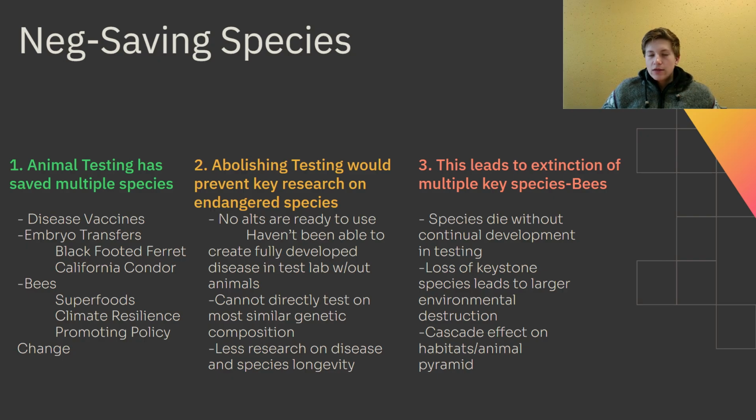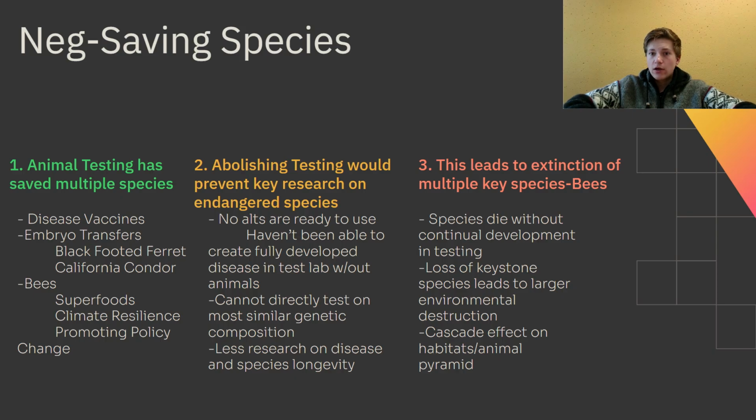Humans have specific composition in DNA that responds to disease in certain ways, and animals across all the animal kingdom respond differently from humans, and so it's a lot harder for us to be able to pin down their longevity when it comes to disease and their health, when it comes to situations in which those species might not survive.